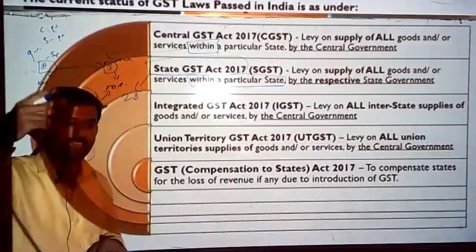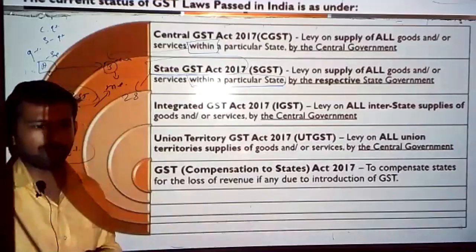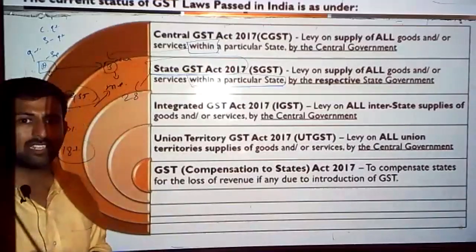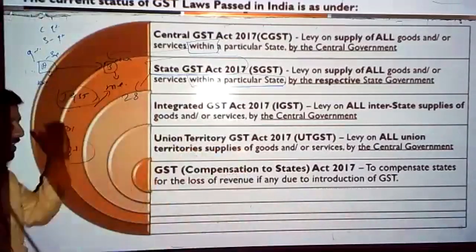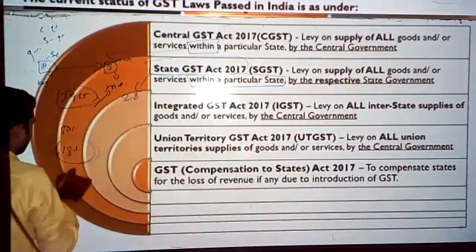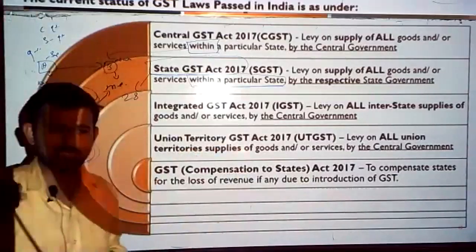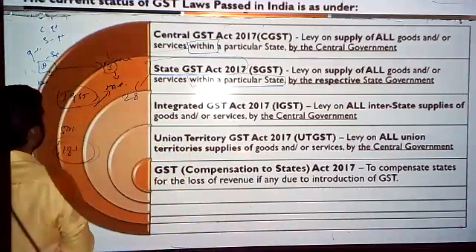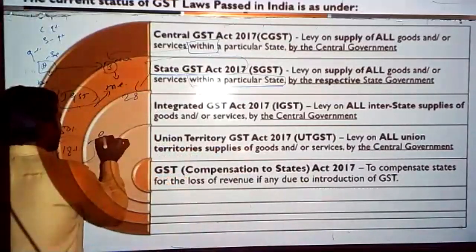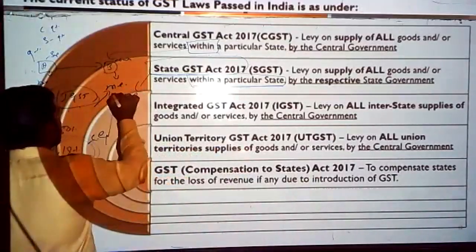Clear? 9% was going to the central government, and 9% was going to the state government. Since it is an interstate transaction between the two states, only one person is going to collect, that is the central government only. Then it will not collect only 50%, it will collect the full 100%. What is the 100%? 18%. So there are different rates of taxes; I am just taking an example of 18%. Okay? Of this collected 18%, it is the responsibility of the central government to distribute it to the consuming state.